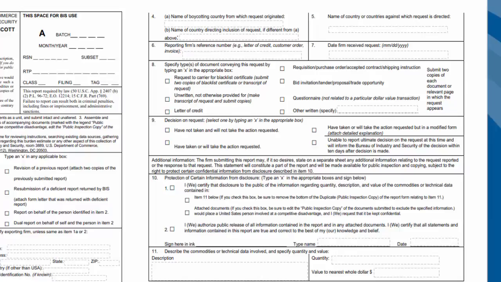9, wrapping this up, what's the decision on the request? If we're the exporter submitting this report or a forwarder submitting this report, what did we do with the request that we received to participate in a boycott? Well, have not taken and will not take the action requested. That's probably a good option. Have taken or will take the action requested. Pretty hard to believe that someone would do that, but there's a box there. Have taken or will take the action requested, but in a modified form. Unable to report ultimate decision on the request at this time.